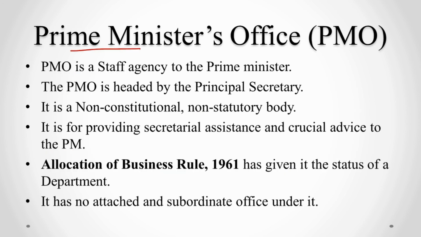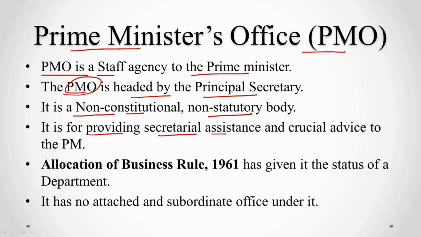Coming to the Prime Minister's office or the PMO, PMO is the staff agency to the Prime Minister. The PMO is headed by Principal Secretary. The PMO is a non-constitutional and non-statutory body. This provides secretarial assistance and crucial advice to the Prime Minister. Allocation of Business Rule 1961 has given the PMO the status of a department. The PMO has no attached or subordinate office under it.